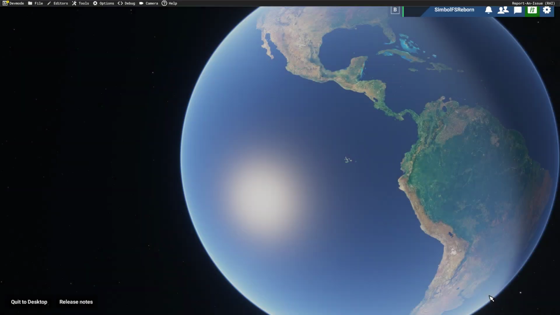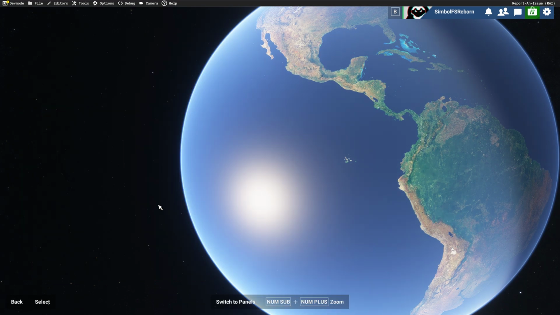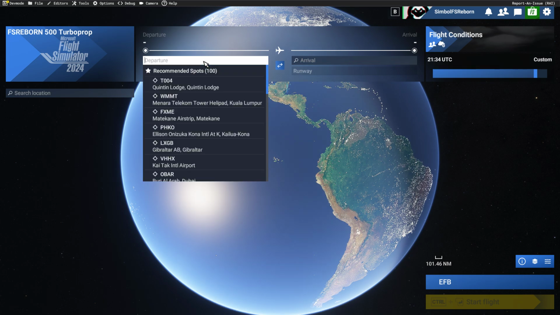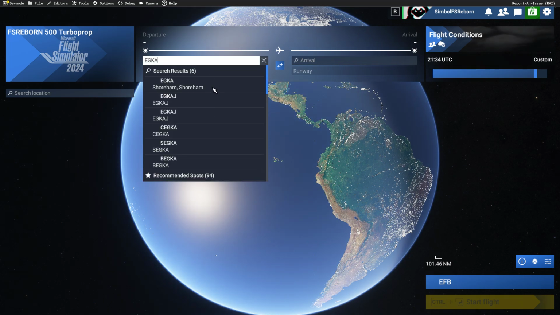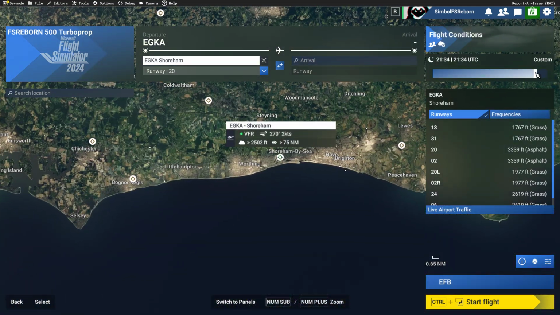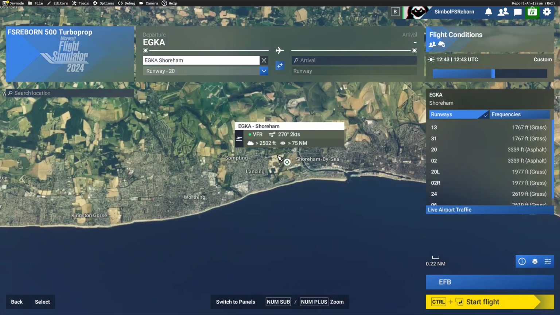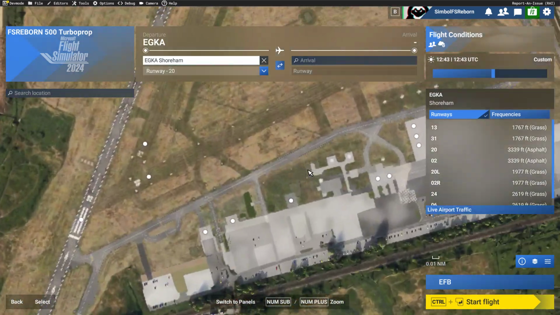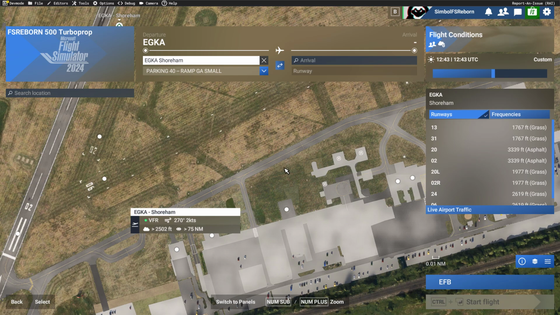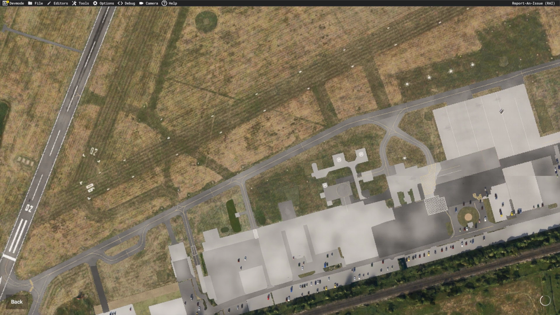Okay, so now we're going into a free flight. I have my selection ready from the previous one, so I need to select the aircraft. So I'm going to go back to the airport I was at. This time I'm going to set the times. And let's go, let's go, let's go. Okay, I want to be on this boat. And let's see if the transfer worked.